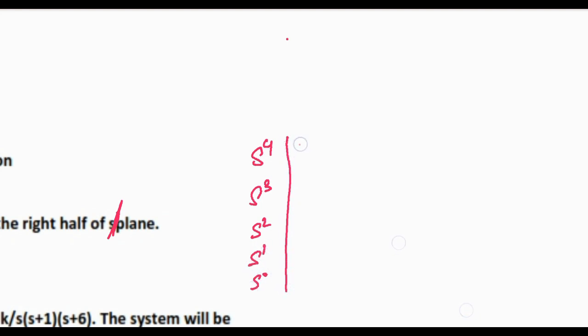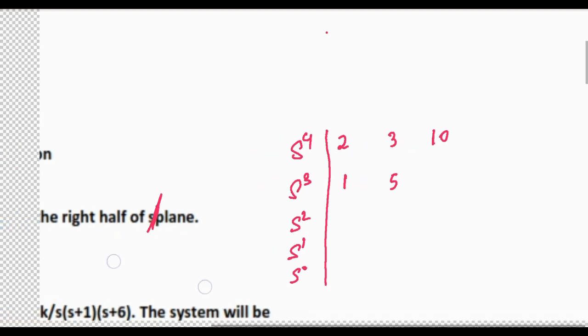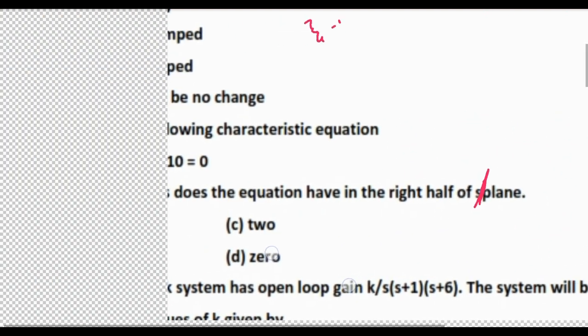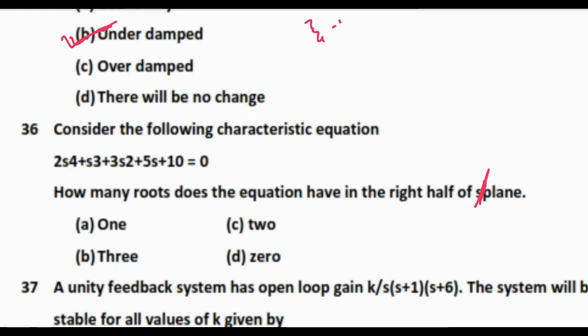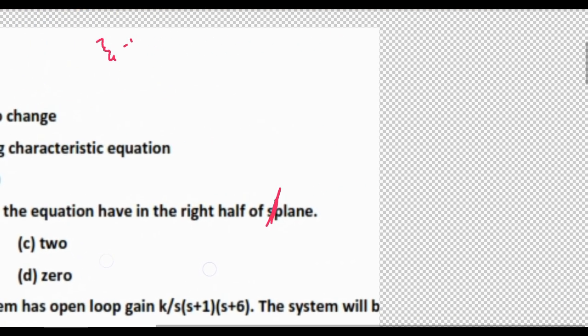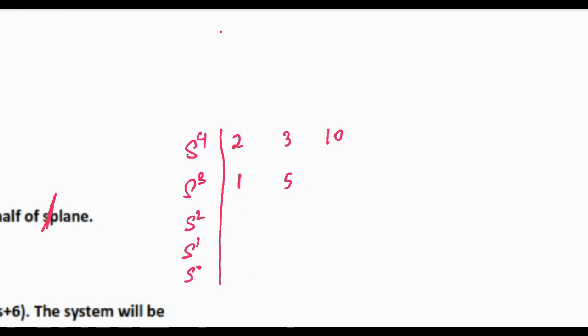I am filling this one is 3, this one is 10, and this one is 1, this one is 5. First is the coefficients, and then 1 and 5. So what will be S2?